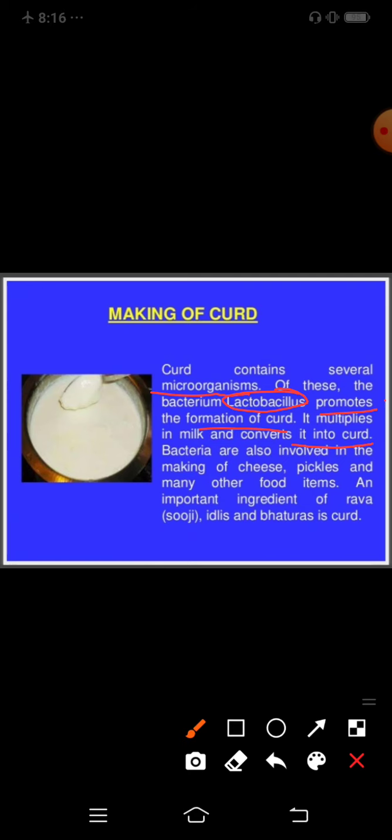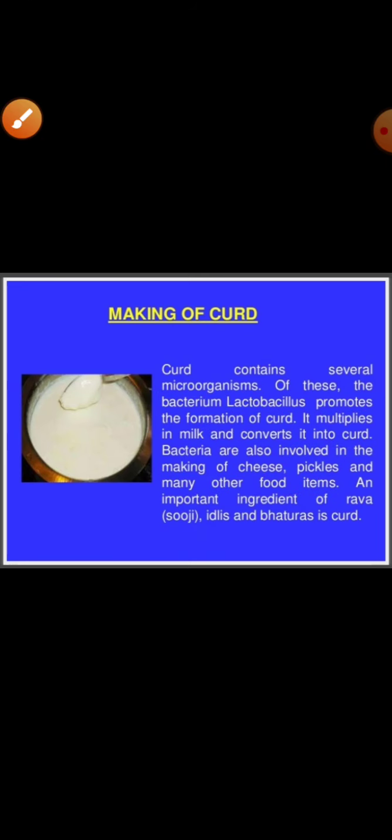Bacteria are also involved in making cheese, pickles and many other food items. An important ingredient of rava, that is suji, idlis and bhaturas is curd. So here it is clear how curd is prepared from milk with the help of bacteria, that is Lactobacillus lacti.